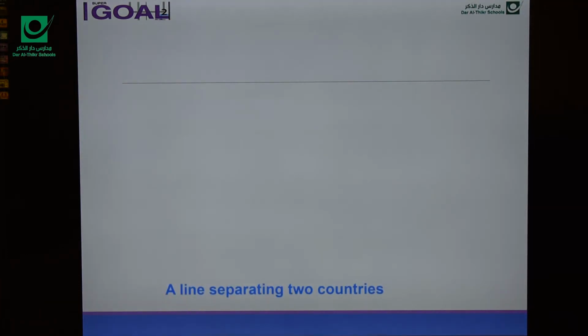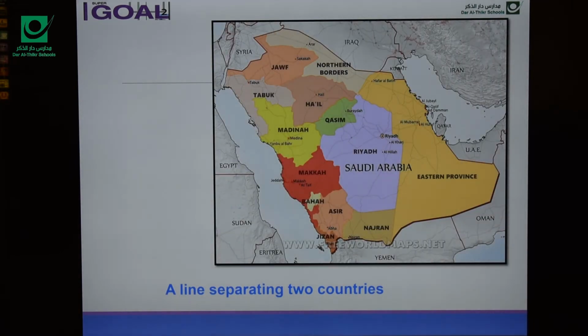A line separating two countries. What do you call it? What do we call this line separating Iraq and Saudi Arabia? Border. Exactly, border. So borders are lines separating two countries. Again, border. Repeat after me. Border. Next.